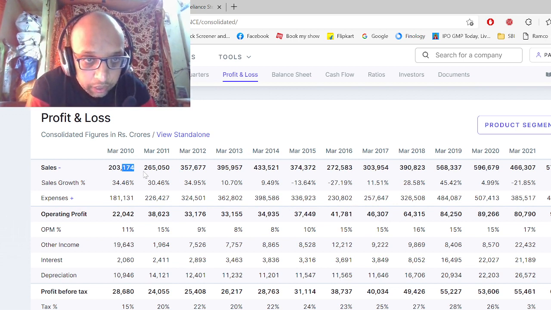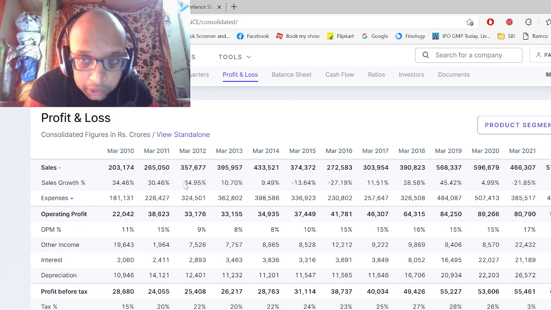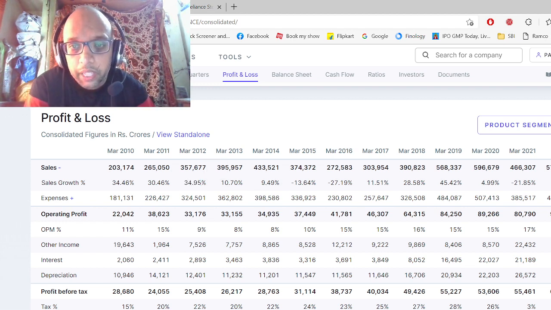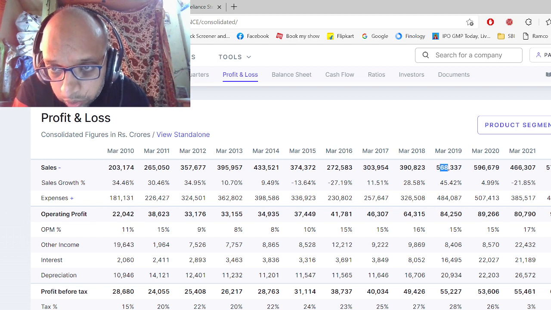Okay, see, the next year they did a business of 2,65,000 crore, and they improved their business by 30%. So in the years 2010 to 12, it was growing at a speed of 34% per annum. Later on, here and there, little dips are there, and after that, in the year March 2019, the business was 5,68,000 crore.